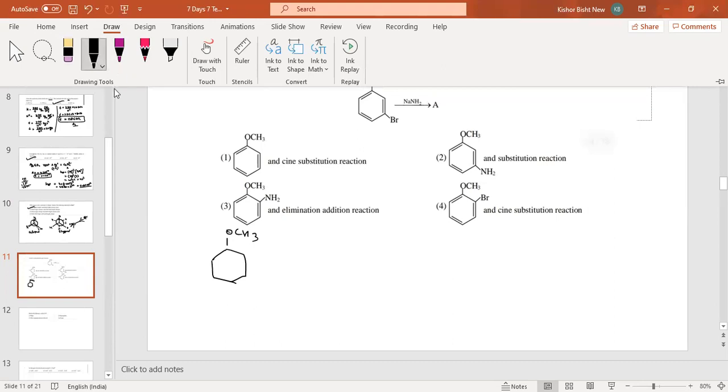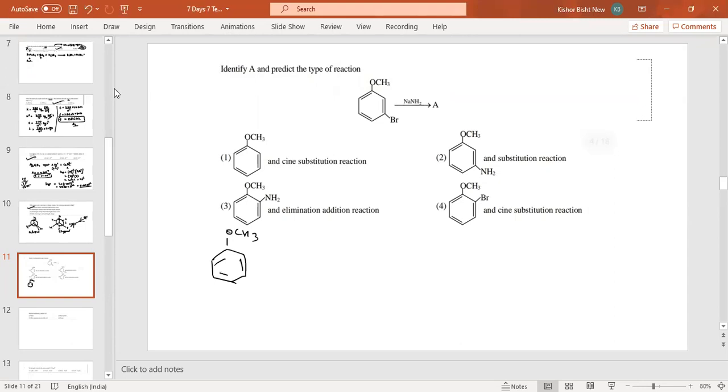Here is the double bond. Here double bond and double bond. This is going to react with NaNH2. In place will be a Br here, and here is a H. So now what will happen? NaBr is formed and NH3 also. What will be the product?